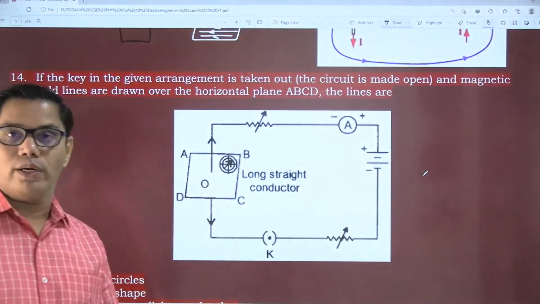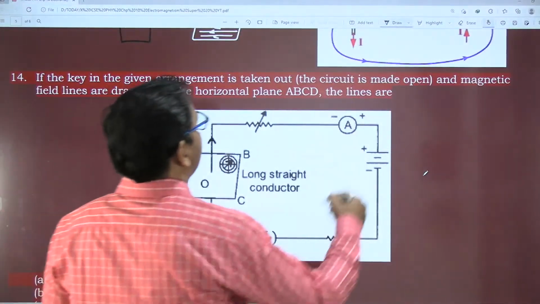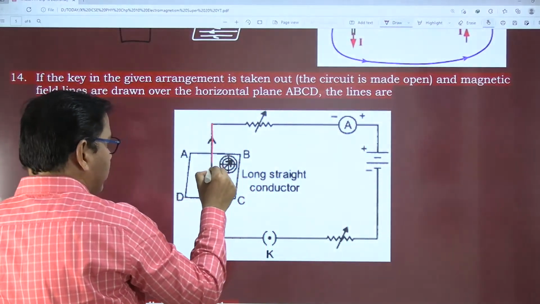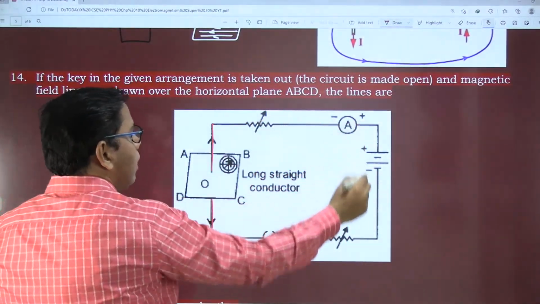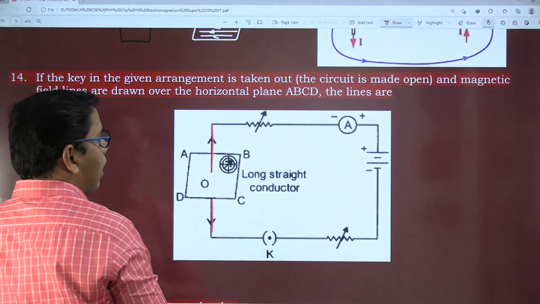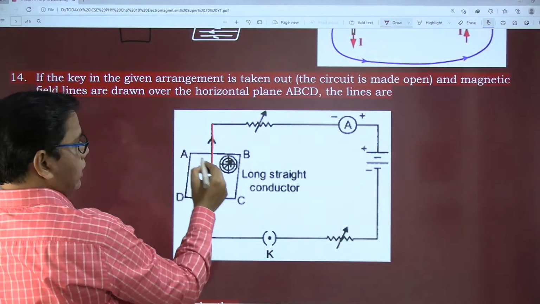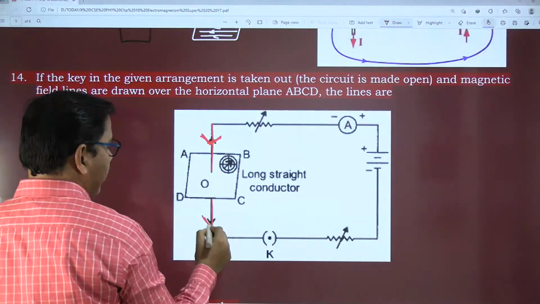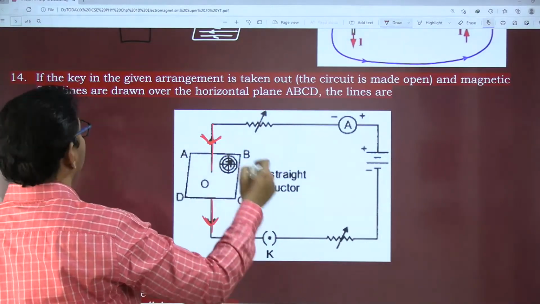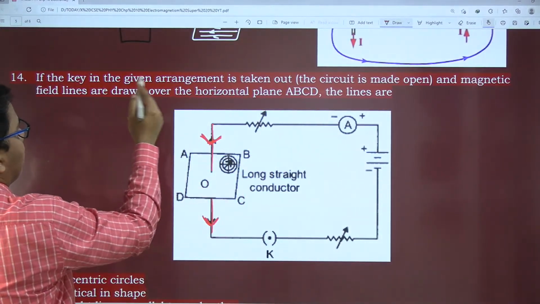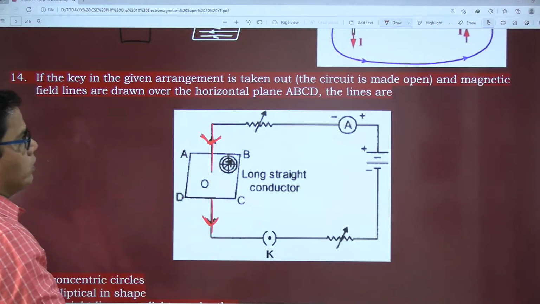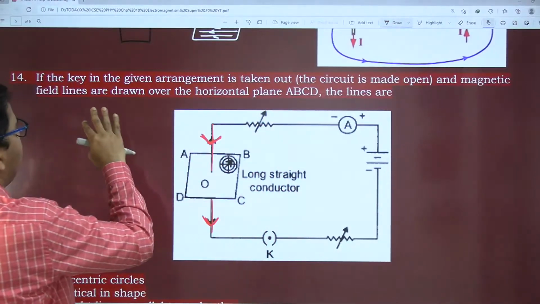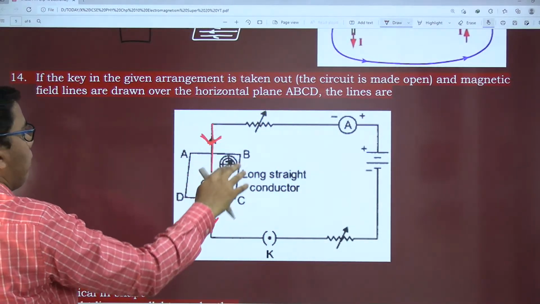Come to question number 14, a diagram. This diagram is about a single conductor carrying a current. The direction will be this way, positive to negative. If the key in the given arrangement is taken out, the circuit is open, so no current will flow, and the magnetic field lines are drawn over the horizontal plane ABCD.